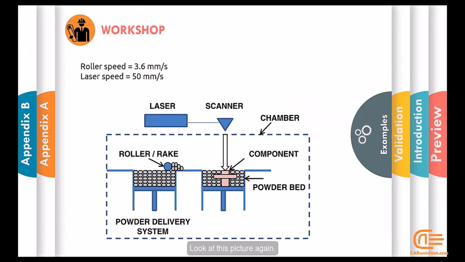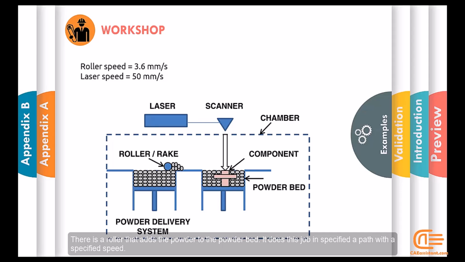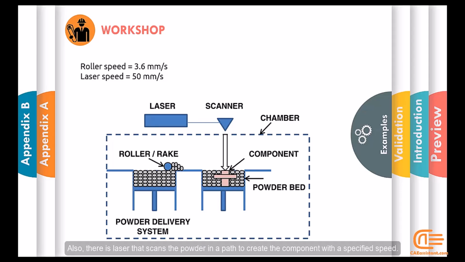Look at this picture again. There is a roller that adds the powder to the powder bed. It does this job in a path with a specified speed. Also, there is a laser that scans the powder in a path to create a component with a specified speed. You can see the speed of the roller and the laser here. The speed of the roller and the laser are according to the 3D printing machine we're going to use. Just remember, these values are just our assumptions and they're not according to a real problem.